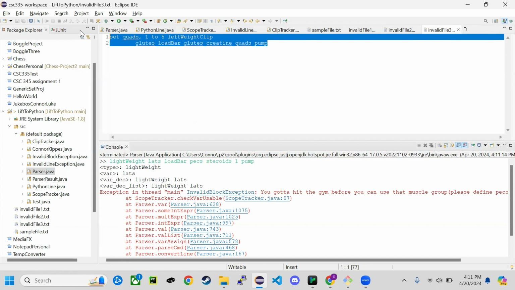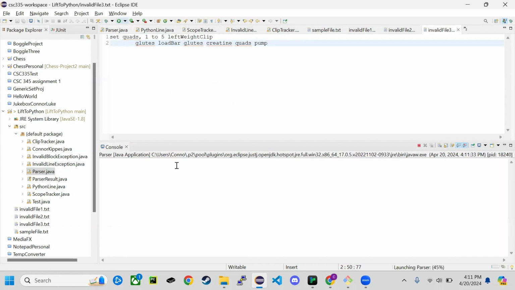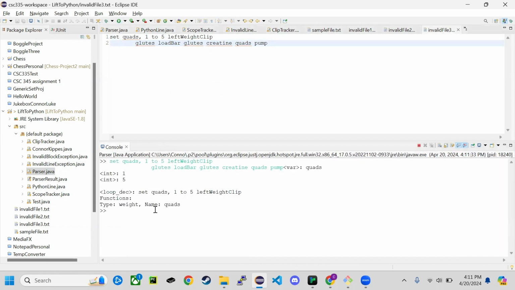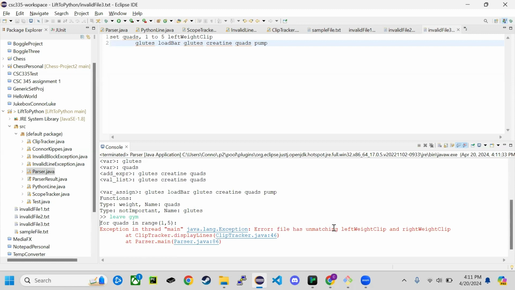And this is one where the left way clip and right way clip do not align, so the scoping is incorrect. If we put in these two lines and then try to leave, or actually we have to do enter, then try to leave the gym, it should give an error. Yep. So there's an unmatching left and right way clip, and we could just fix that by adding a right way clip here.